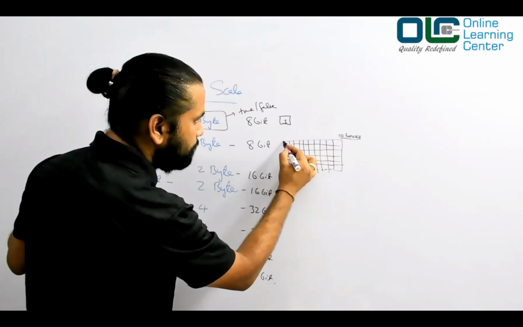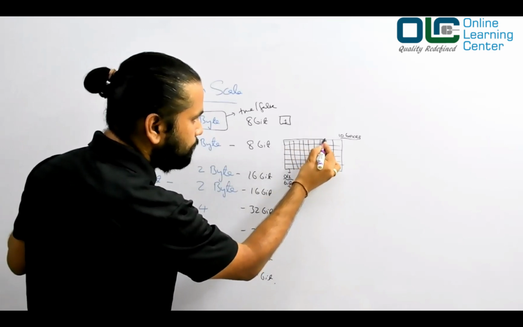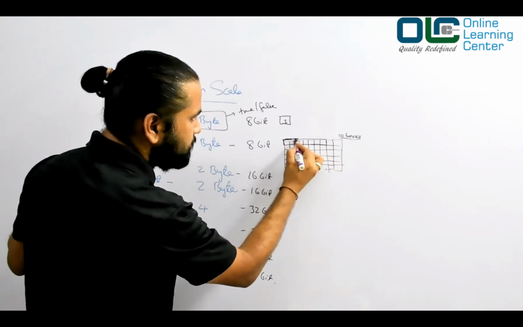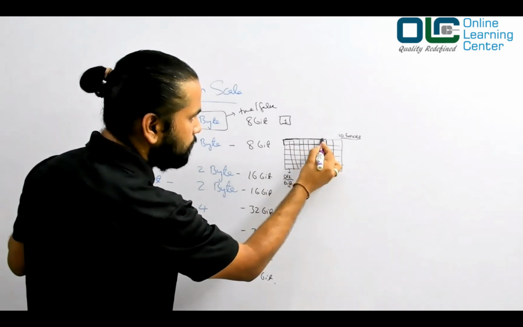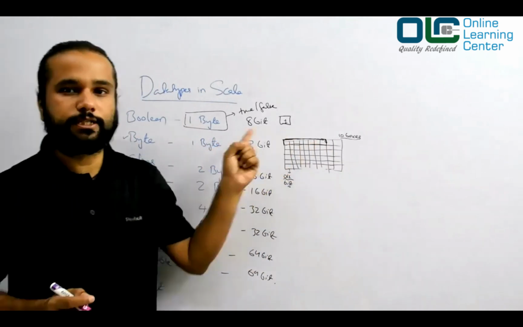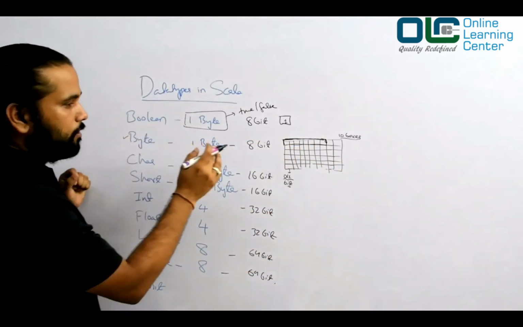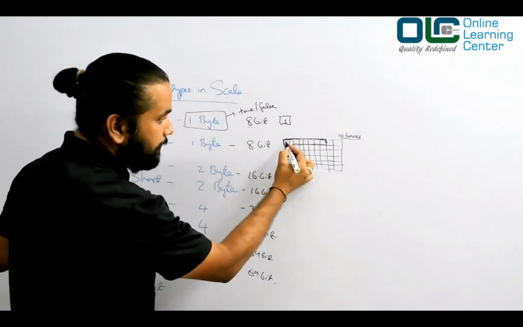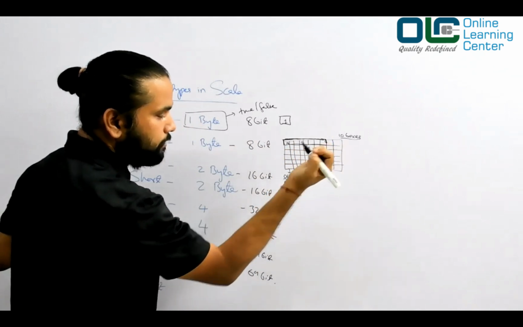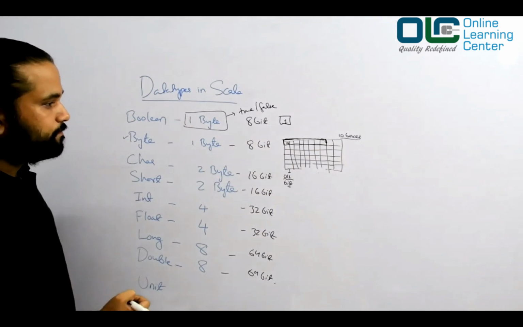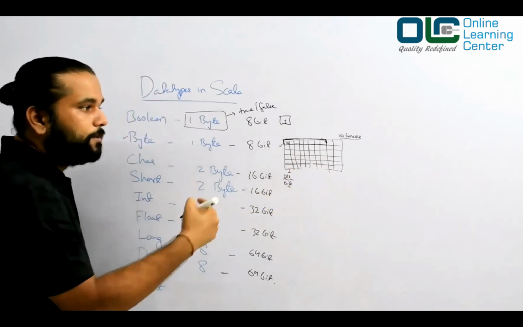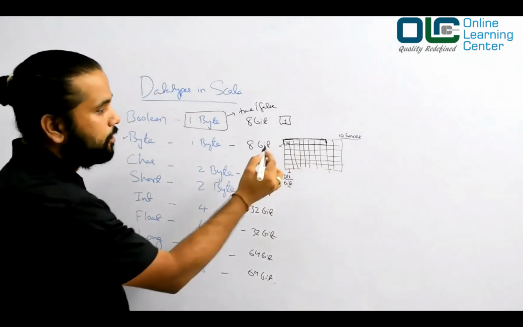So from here to here, this much space would be consumed by your byte to store this data all together. Now, when I say 8-bit, they are capable of storing either 0 or 1, 0 or 1, and so on. Out of this, 1 would be just a sign bit. 0 means a positive number and 1 means a negative number, right? So this would be a sign bit.